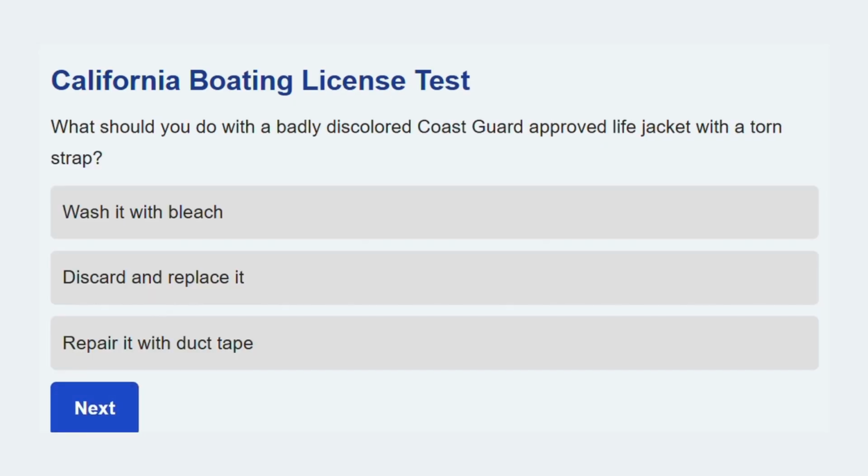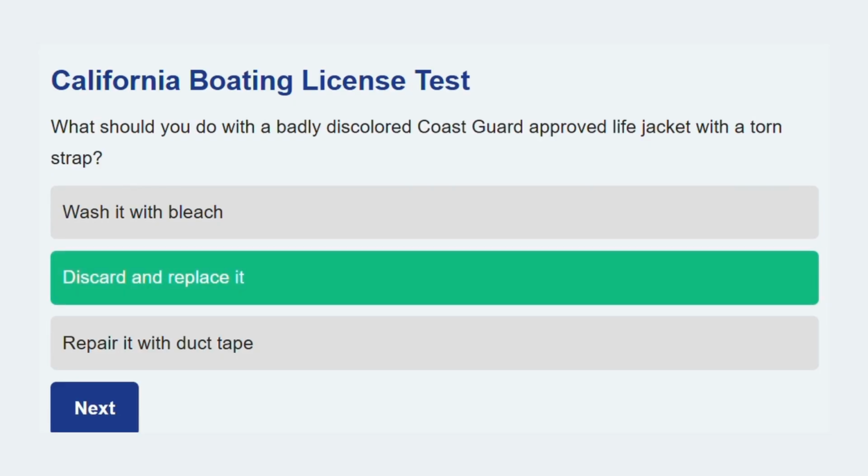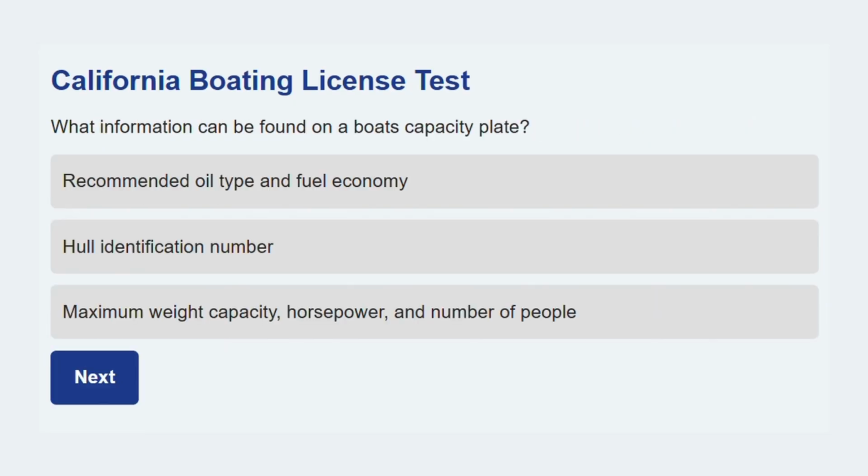Here's another one. What should you do with a badly discolored Coast Guard approved life jacket with a torn strap? Discard and replace it. An unserviceable PFD does not meet legal requirements and should be replaced. Ready for the next one.